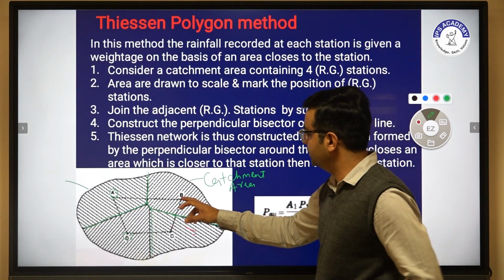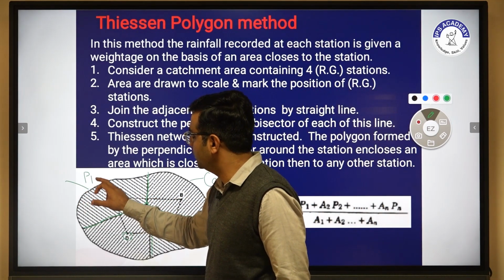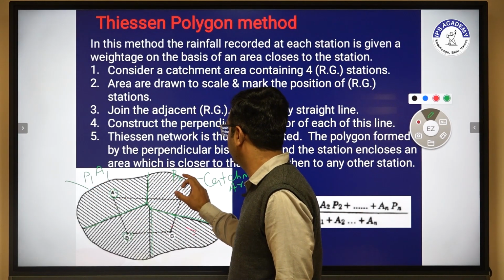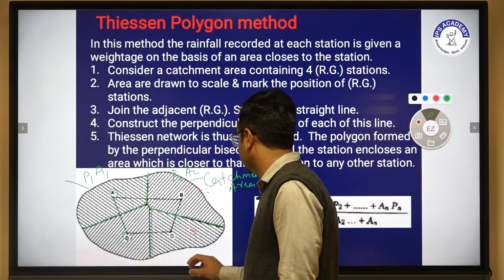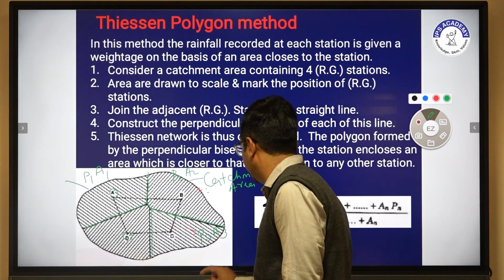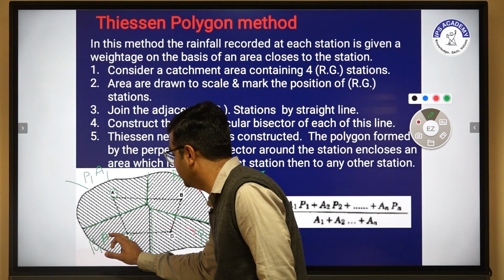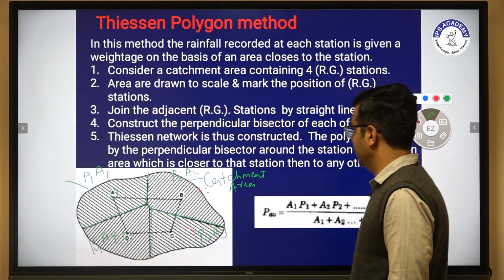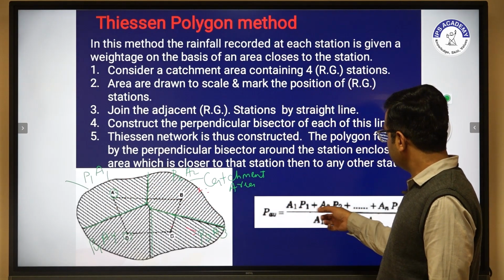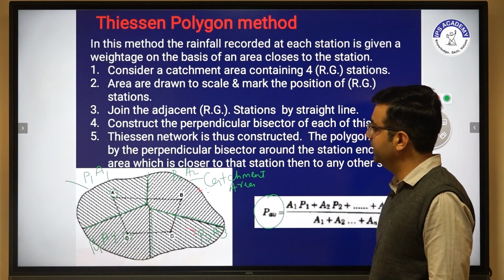For example, station A has P1 rainfall and A1 area, P2 rainfall and A2 area, P3 rainfall and A3 area, and this one is P4 rainfall and A4 area. We consider the sum of each rainfall times its area in the numerator, and then divide by the total area. So we calculate P average.